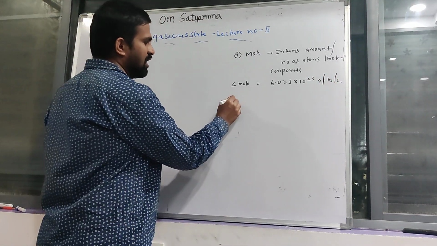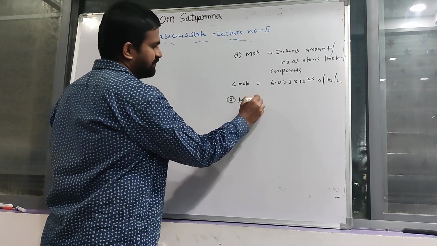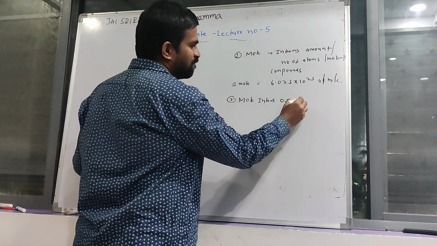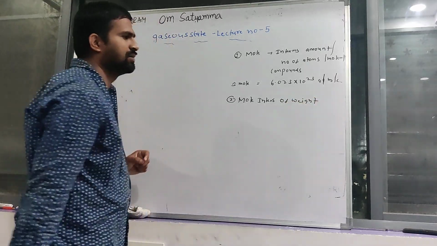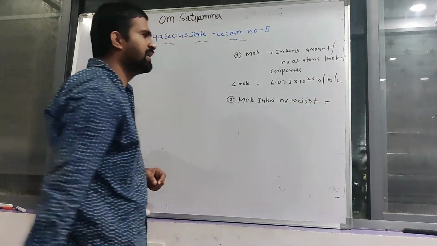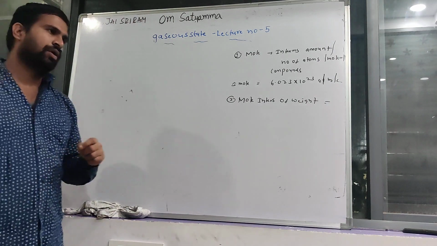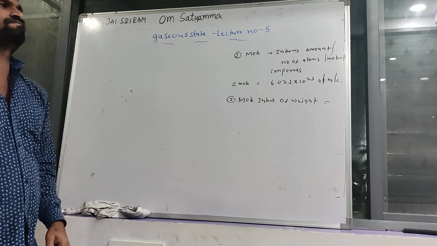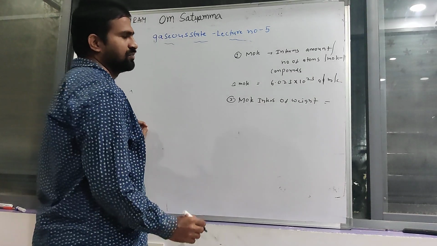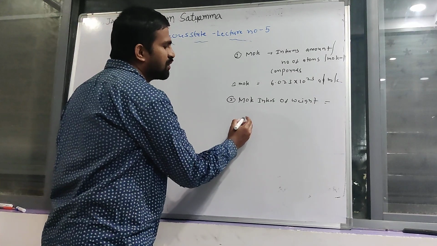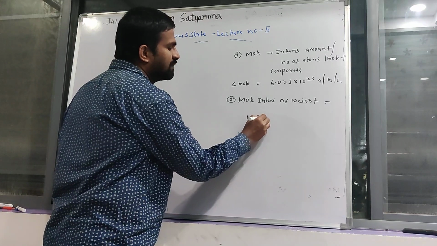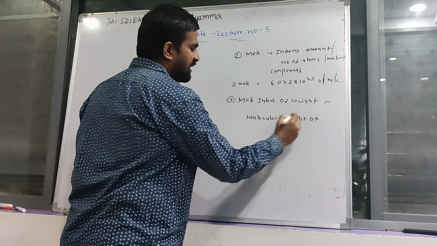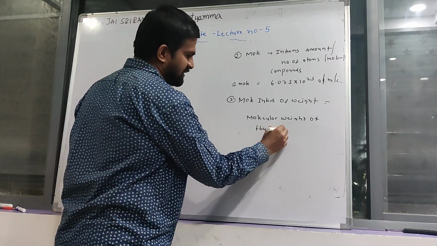Next, the second one: mole in terms of weight. You can take any chemical substance; the weight of that chemical substance is equal to the molecular weight of that chemical substance.